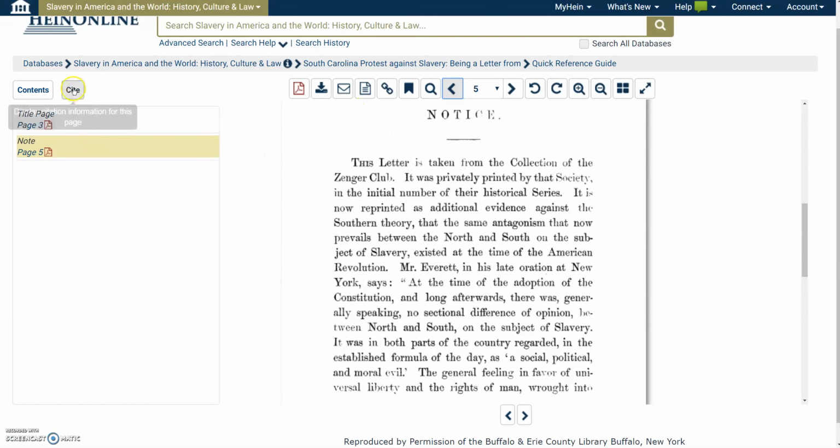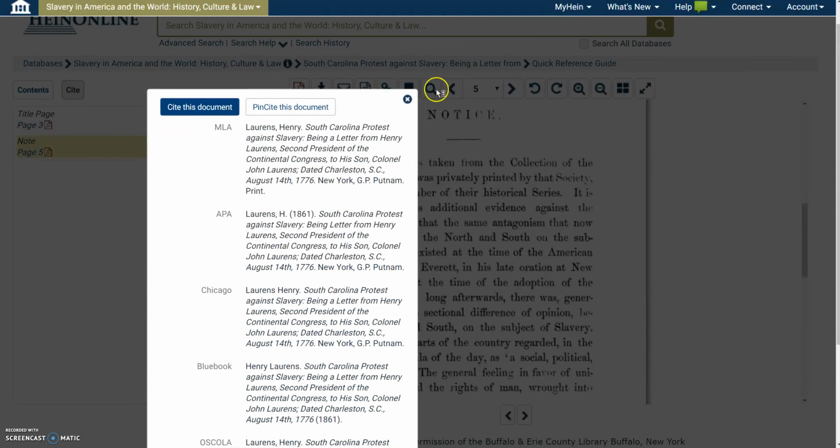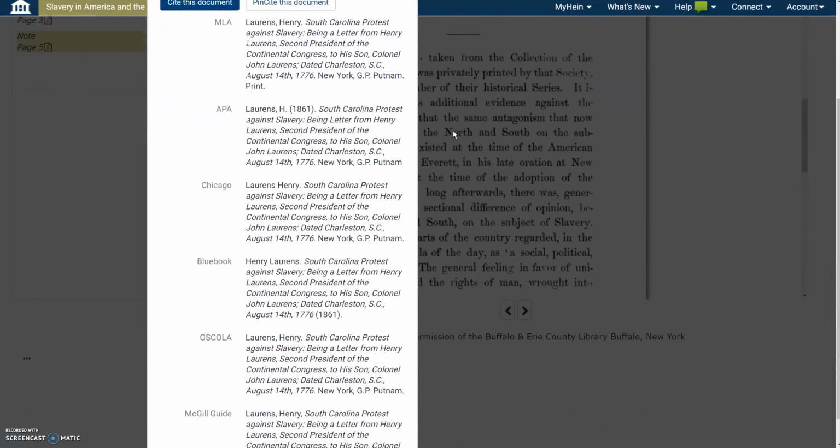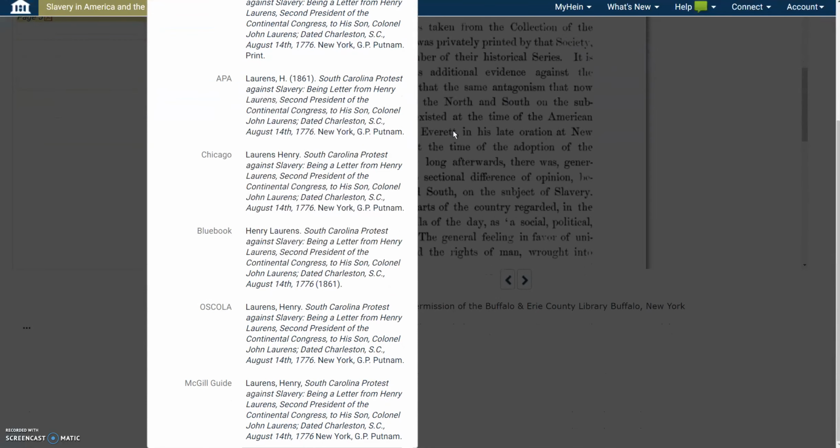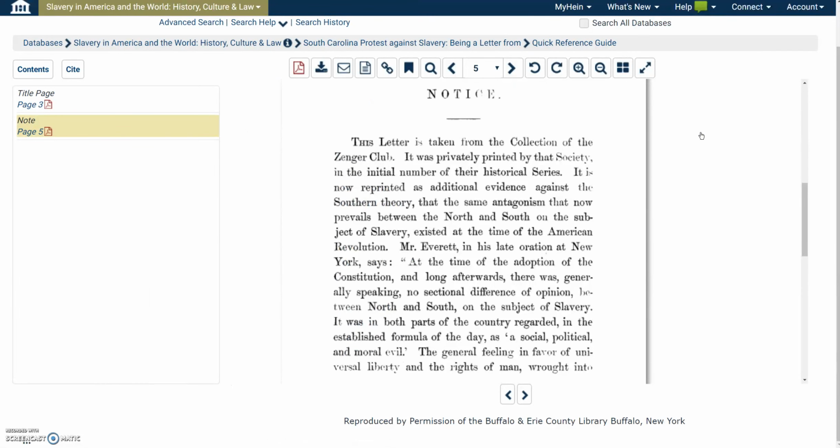And if you wanted to cite it, you have the ability to be able to cite the page, and you're given an option for MLA, APA, Blue Book, Chicago style. You're given those options to be able to cite it. And you're also given the options to print or download this small section of a letter as well.